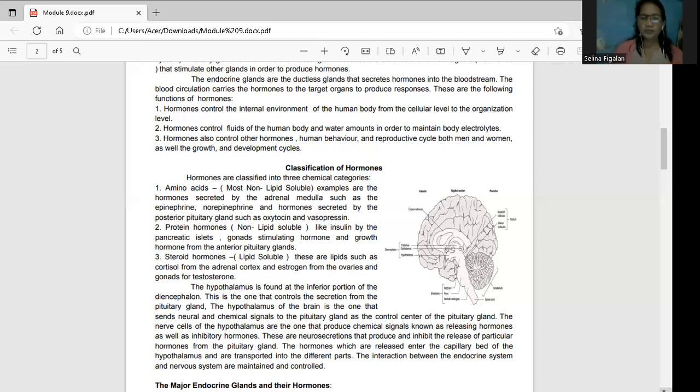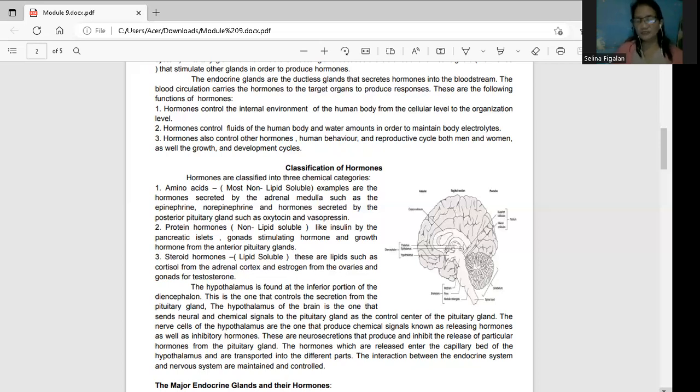The interaction between the endocrine system and the nervous system is maintained and controlled, which means that they go hand in hand. But the hormones are under the endocrine system, and the neurotransmitters are under the nervous system. They go hand in hand, but with different paano mag-regulate. Basta same lang ang kanilang function, which is to maintain homeostasis. But take note that the internal environment is governed by your hormones, and the external environment is governed by your nervous system.